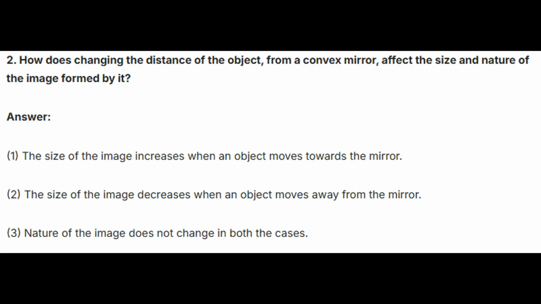Second, how does changing the distance of the object from a convex mirror affect the size and nature of the image formed by it? Answer. First, the size of the image increases when an object moves towards the mirror. Second, the size of the image decreases when an object moves away from the mirror. Third, the nature of the image does not change in both cases.